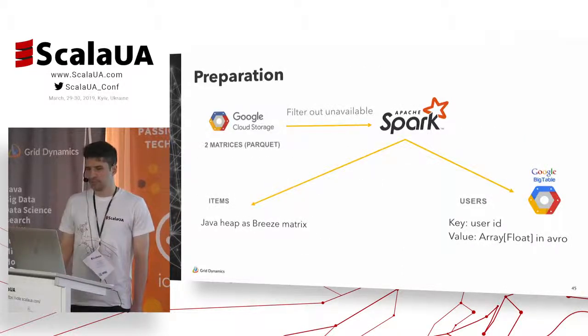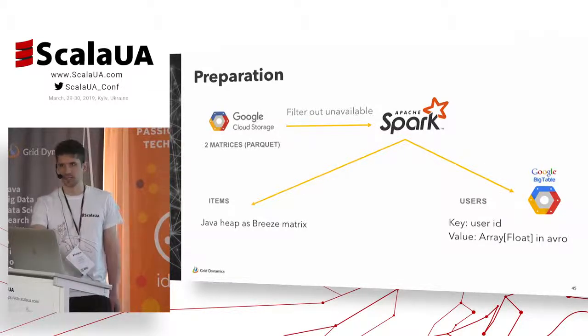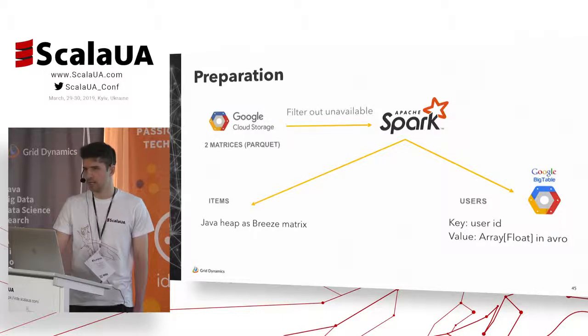And after that, the preparation stage. So once we train our model, how are we supposed to get good performance? So we decided to put user metrics as a key value into HBase or Bigtable.